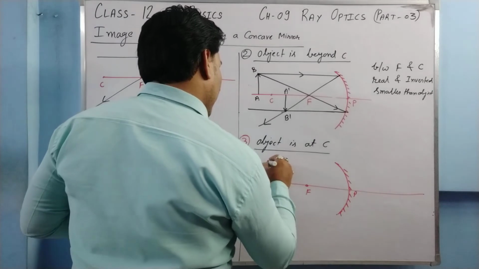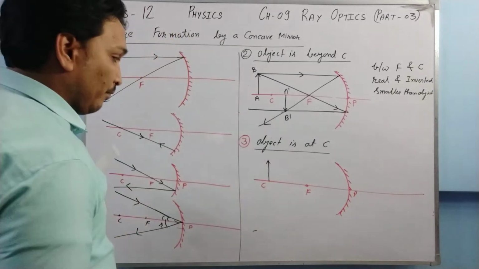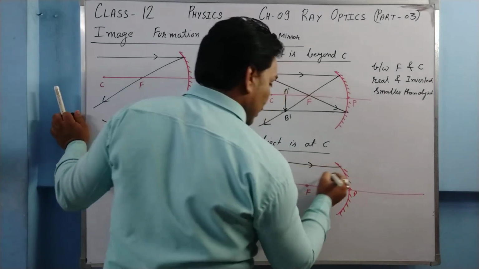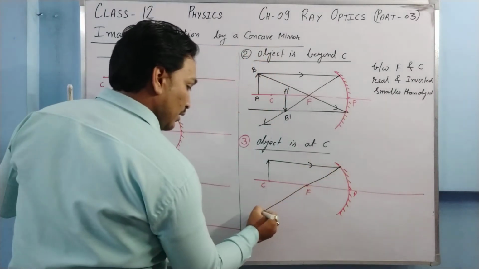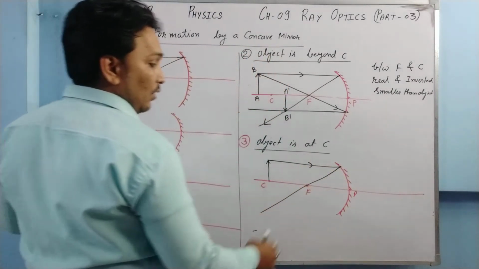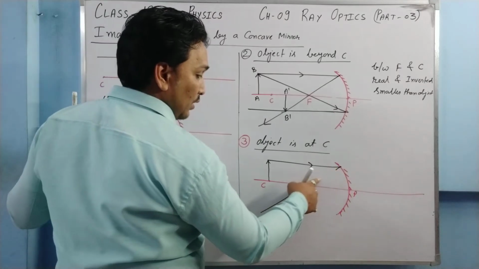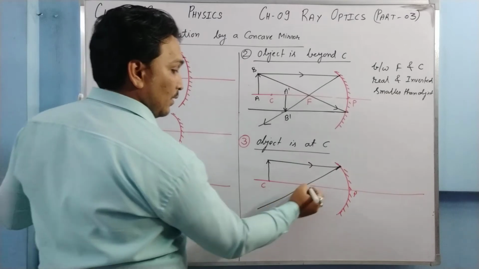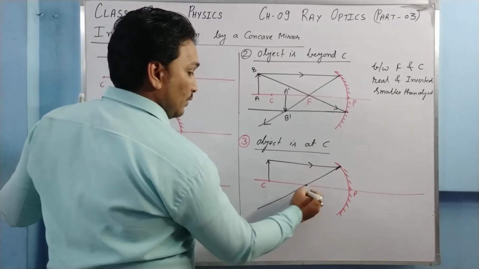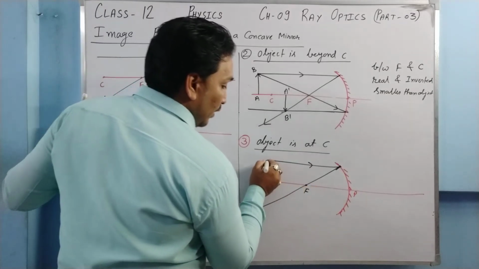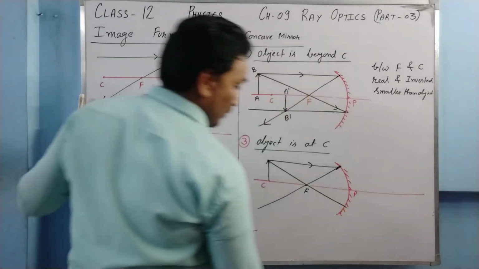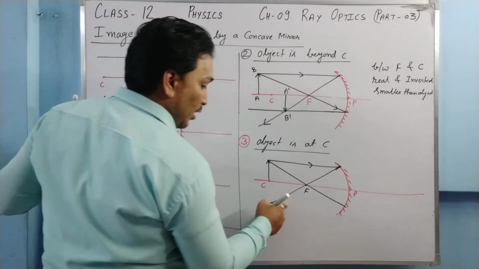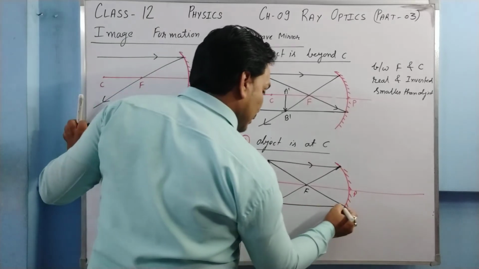A ray of light passes parallel to the principal axis, strikes the mirror, and goes through the focus. Say this is your focus. Another ray of light passes through the focus, and after being reflected, it becomes parallel to the principal axis.